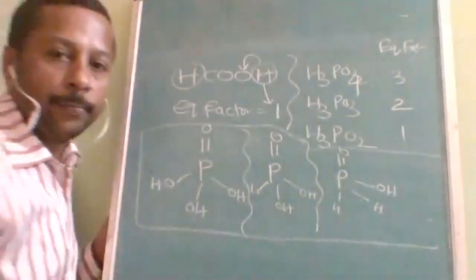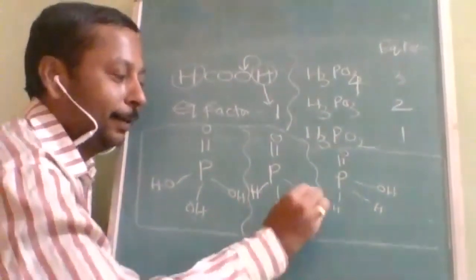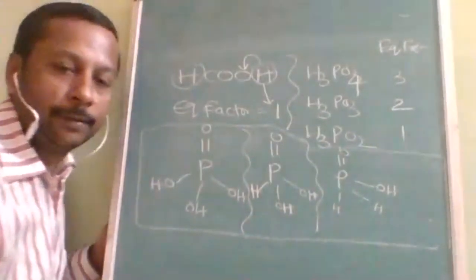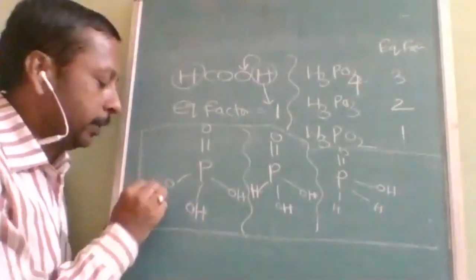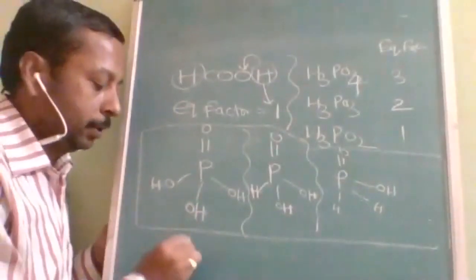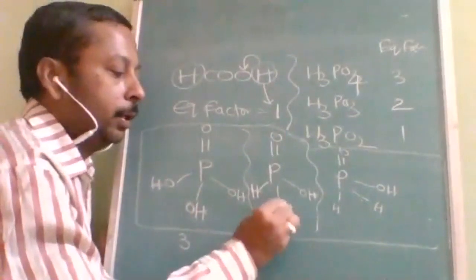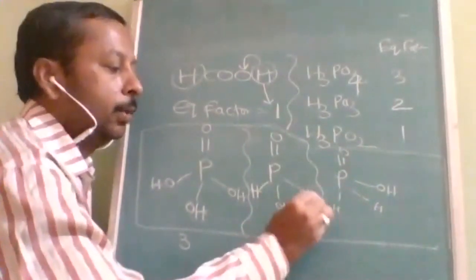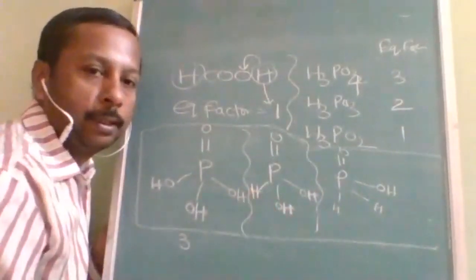Is it understood? Now, on careful observation, you can find that in the first, all hydrogens are associated with oxygen. So the equivalent factor is 3 here. In the second, only 2 hydrogens are associated with oxygen; one is not associated with oxygen.